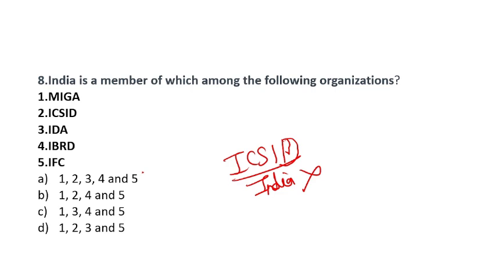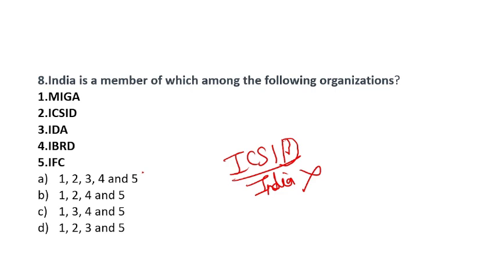Then MIGA is what? Multilateral Investment Guarantee Agency. ICSID, I told. IDA is also called the soft loan window, that is the International Development Association, which supports granting loans to least developed countries.